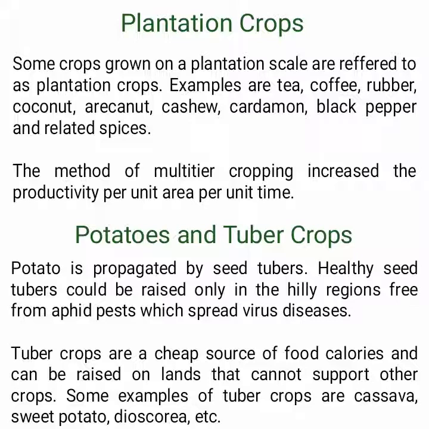Plantation crops. Some crops grown on a plantation scale are referred to as plantation crops. Examples are tea, coffee, rubber, coconut, arecanut, cashew, cardamom, black pepper and related spices. The method of multi-tier cropping increased the productivity per unit area per unit time.